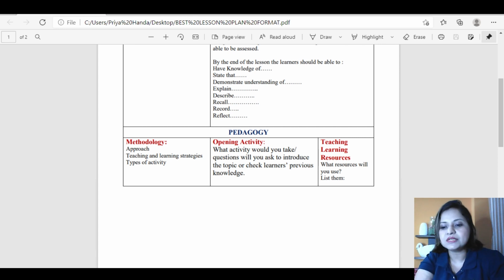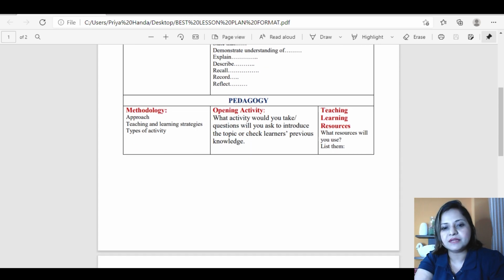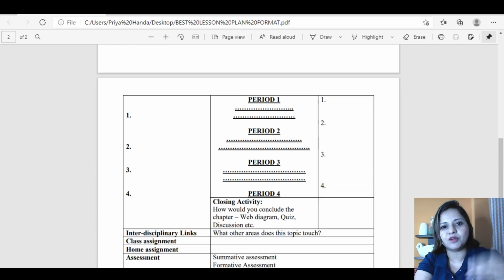So this is how it goes. Then I'm taking periods, like the number of classes. Say you have 4 classes for this particular topic. Then period 1, whatever you are going to take, in the methodology column, you will mention the methodology you will take, and in the teaching resources column, you will mention the resource that you are going to use.